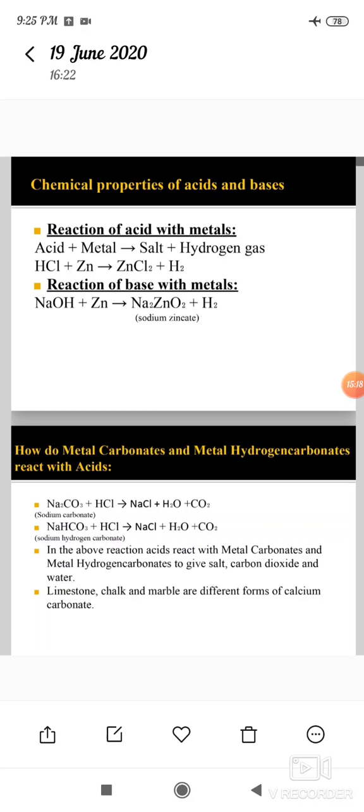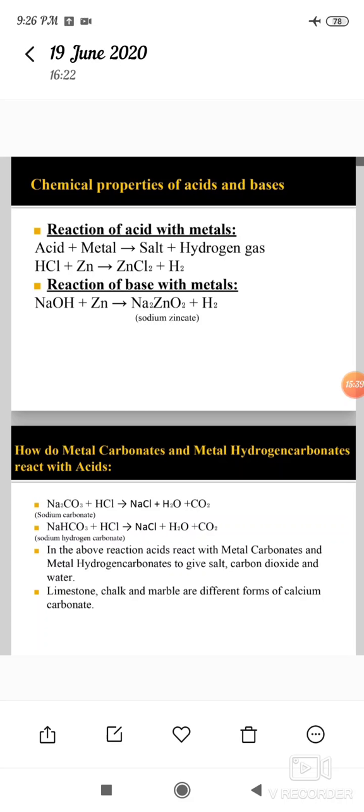When a base reacts with a metal, it also gives salt and hydrogen gas. Sodium hydroxide is a base and it reacts with zinc to give sodium zincate, a salt, and hydrogen gas is liberated.